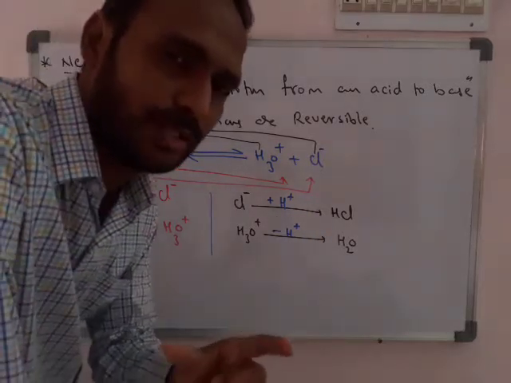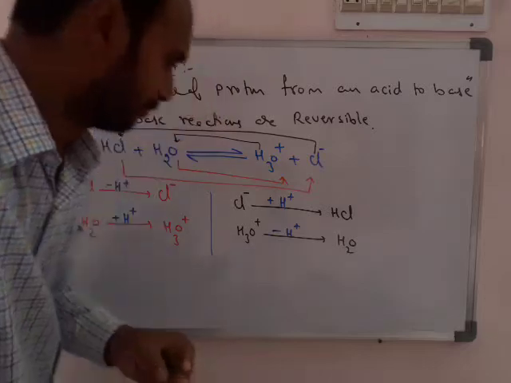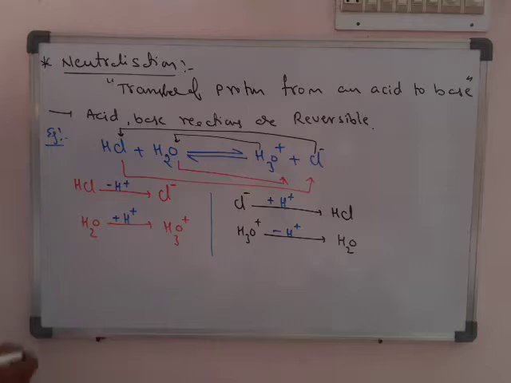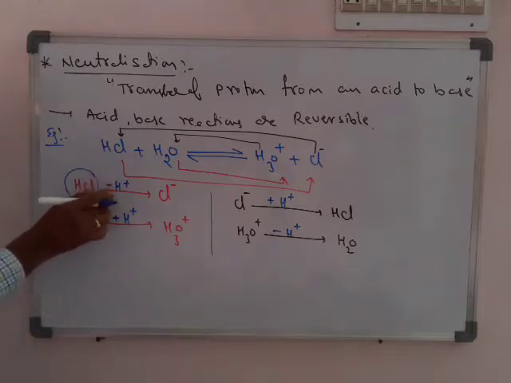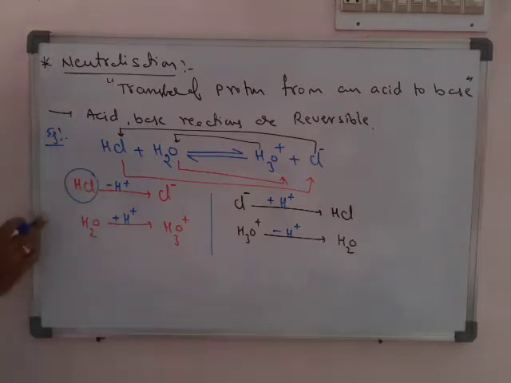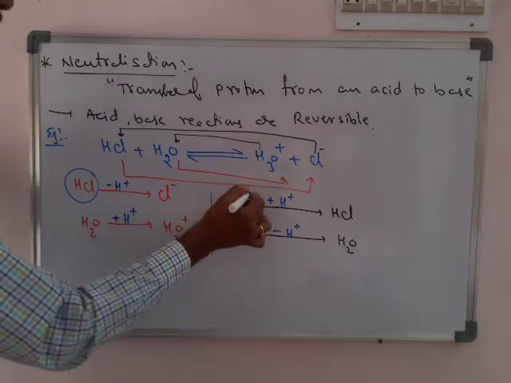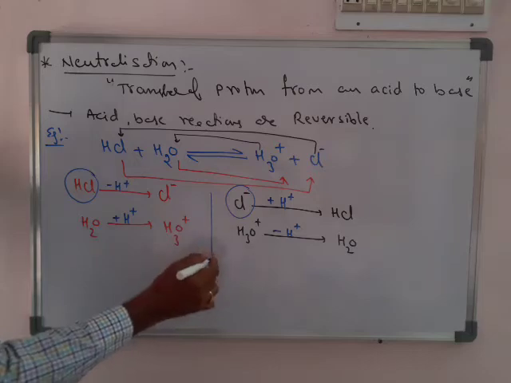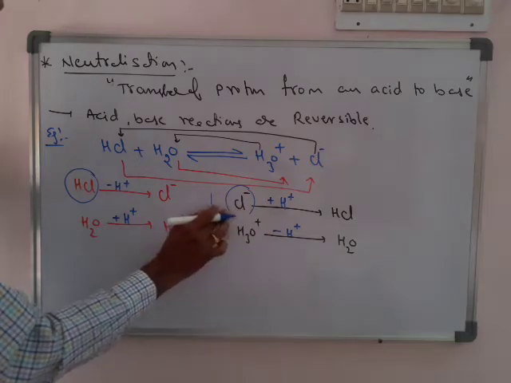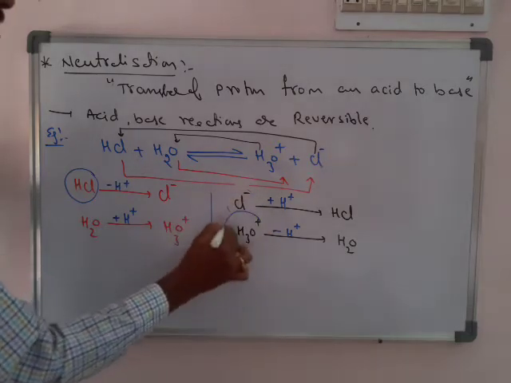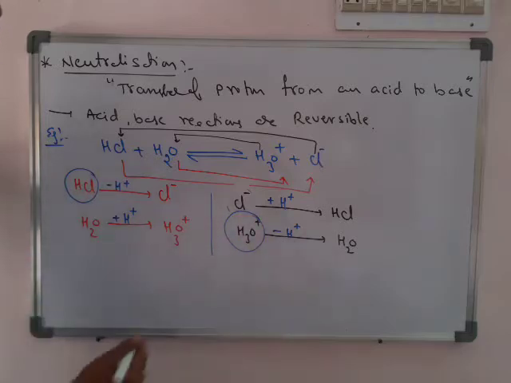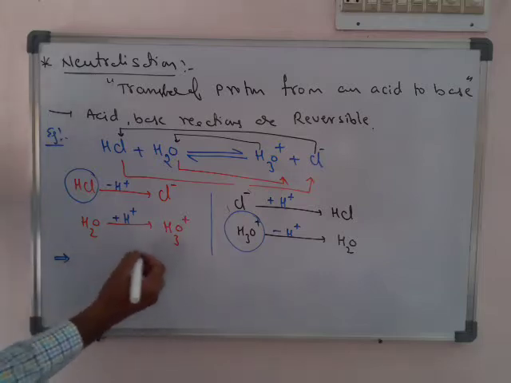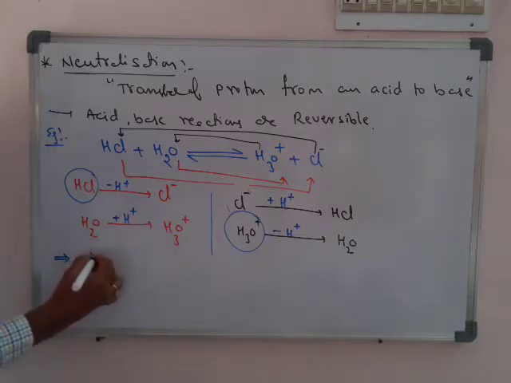So here we have to observe the main thing: which act as acids and which act as bases according to Bronsted. HCl is losing H plus, so it is a Bronsted acid. H3O plus is also losing H plus, and those losing H plus work as Bronsted acids.